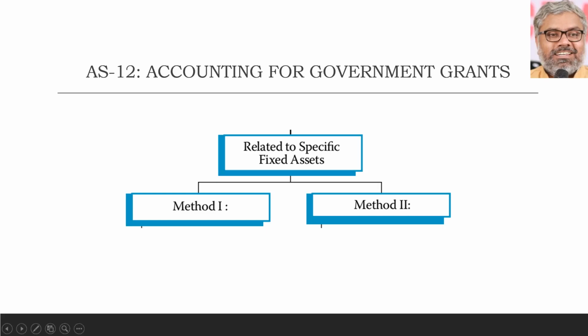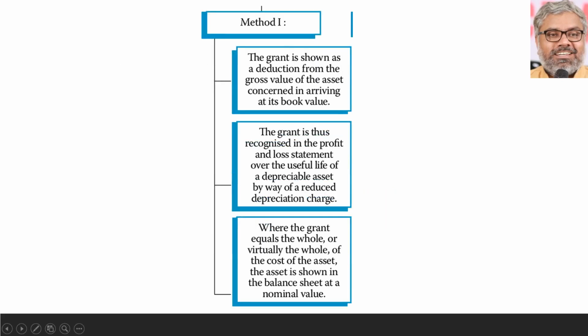Accounting Standard 12 gives the option to the enterprises. There are two possible methods. Just for namesake, let us call them method 1 and method 2. There are two methods which the organizations can follow, not both, they can choose one of them, when they receive a government grant related to a specific fixed asset. Let us look at these methods one by one. Method 1. What is this method suggesting? The grant is shown as a deduction from the gross value of the asset concerned in arriving at its book value. So it is going to be reduced from the value of the fixed asset.